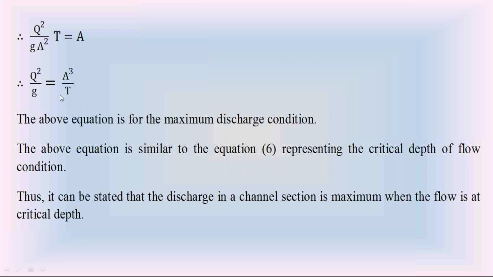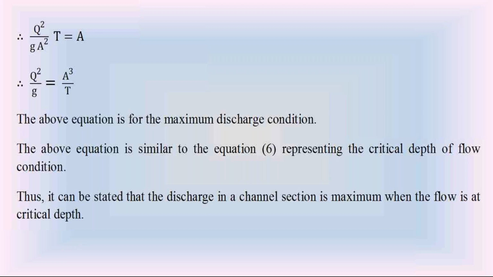Everyone catch this carefully. We got this Q square by z equal to a cube by t for the maximum discharge condition. But we also got the same equation for the minimum specific energy condition. That is equation 6 in the minimum specific energy, dE by dy equal to 0.